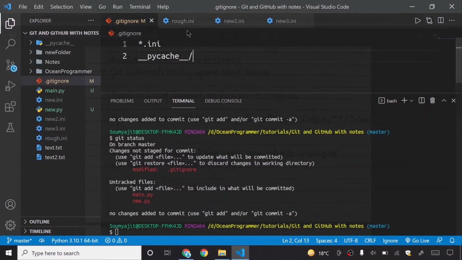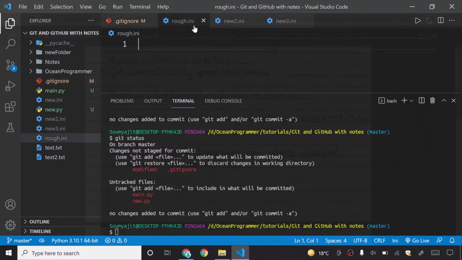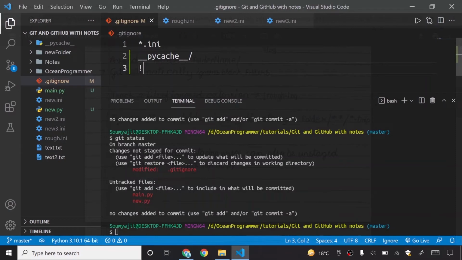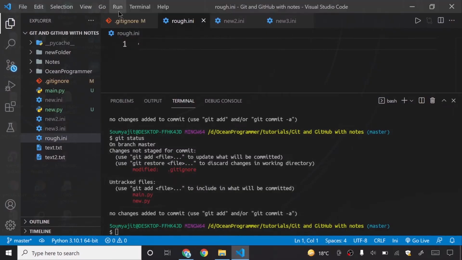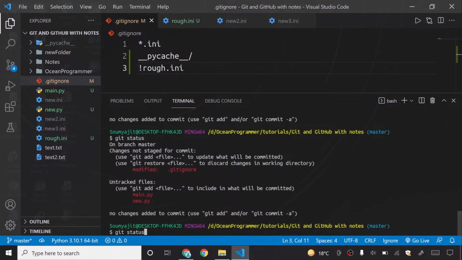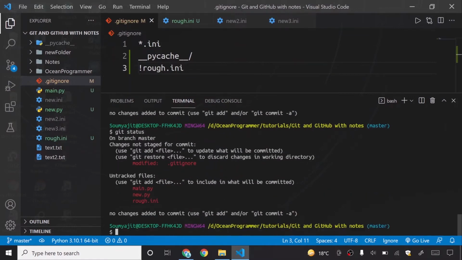You know that this will also be ignored, and you can see VS Code has faded out this file's name. So what if I write an exclamation mark and then rough.ini? If I now show you the status of git, it is saying that rough.ini is there and .gitignore is modified.